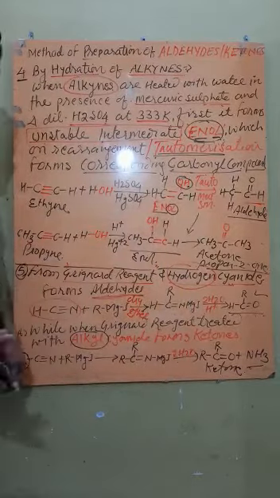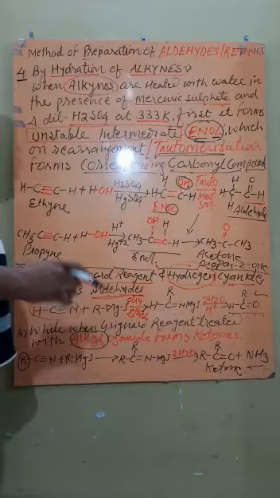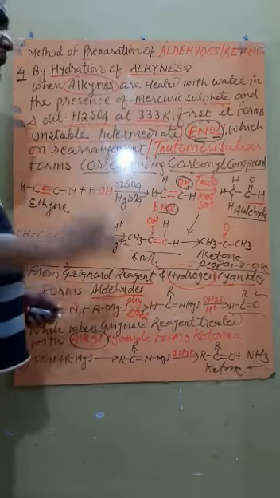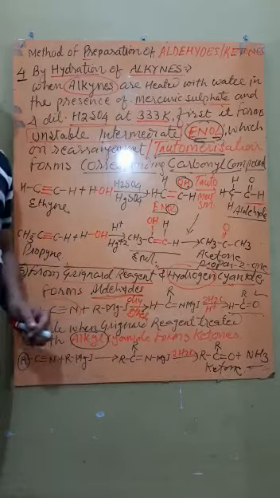So in this way we can form aldehyde as well as ketone with the same type of compound. In the next section, that is the next video, we will see a particular reaction which gives only aldehyde and another particular reaction which will give only ketone.